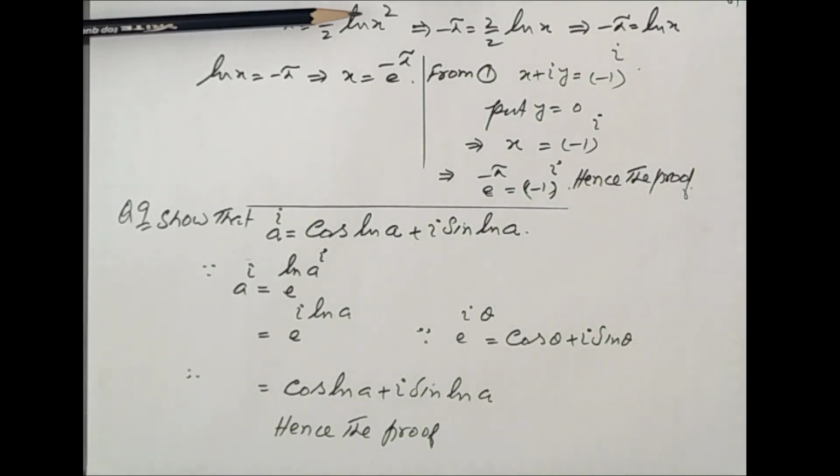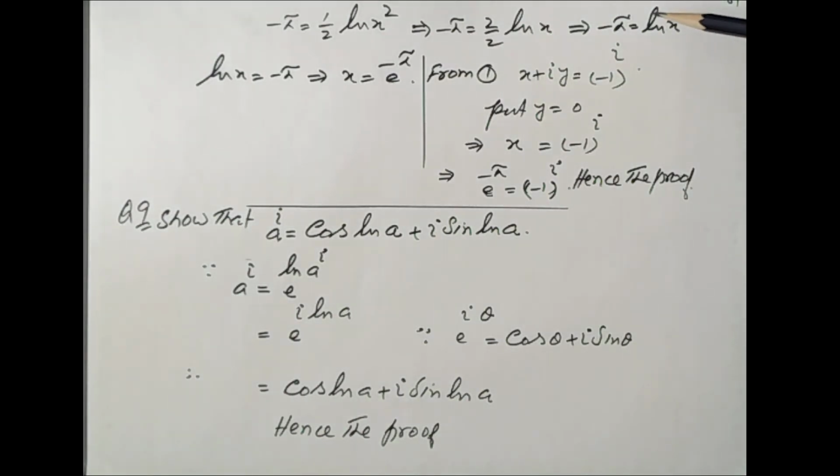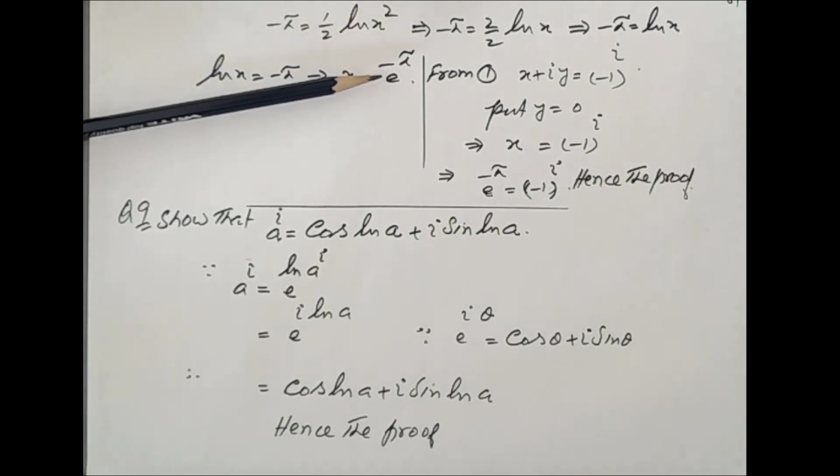Minus pi equal to 1 by 2 log x square, and this becomes minus pi equal to 2 over 2 log x. So log x equal to minus pi. We write log x equal to minus pi and x equal to e to the power minus pi.